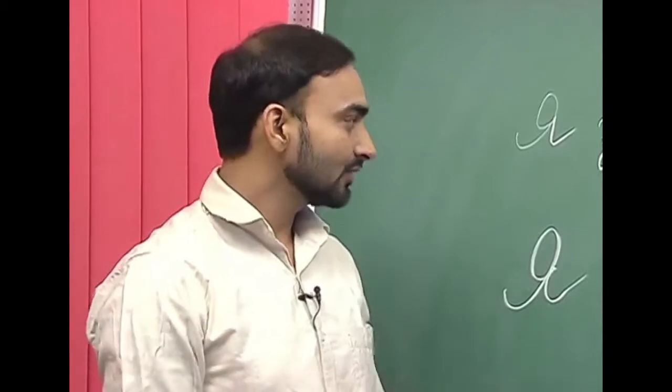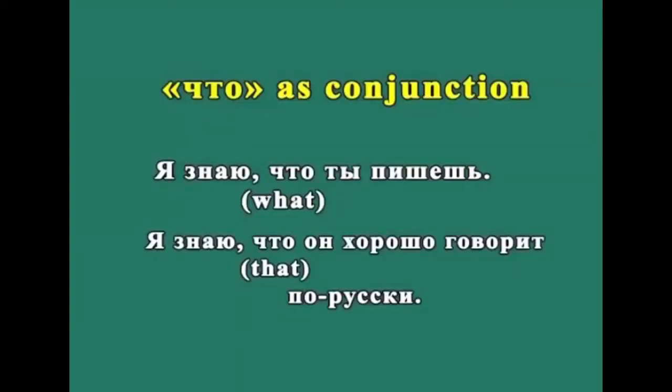We have already discussed the interrogative word что, which means what, and I have to tell you that что is also used as a conjunction. What do you understand by the word conjunction? Conjunction is used to combine either two words or two sentences. So, what happens when что is used as a conjunction? It can mean either what, which is its usual meaning, or it can mean that also. So, let us see the meanings of что as conjunction.